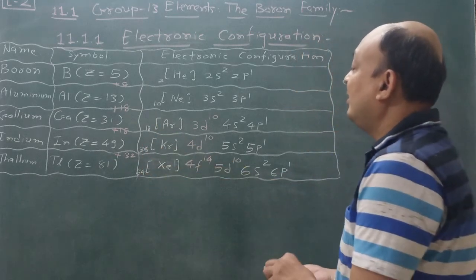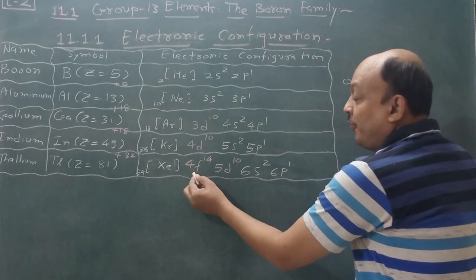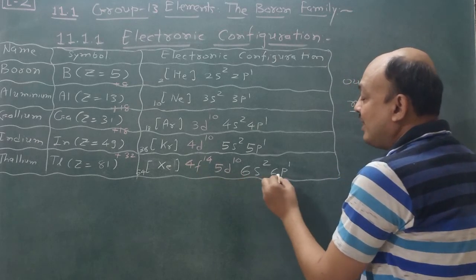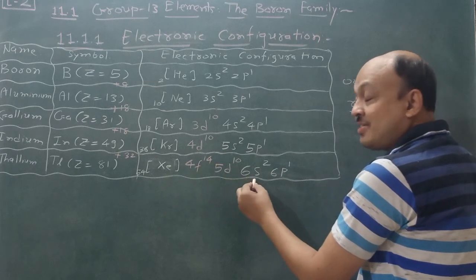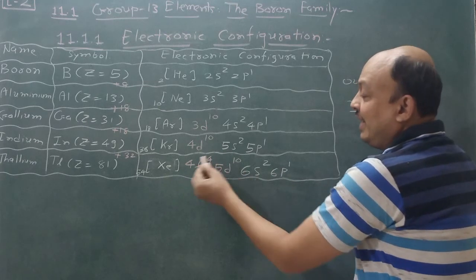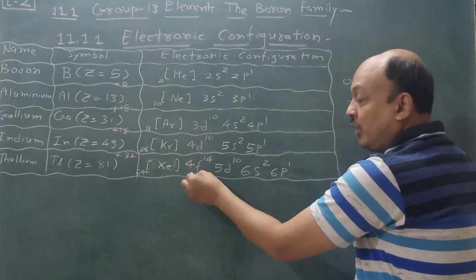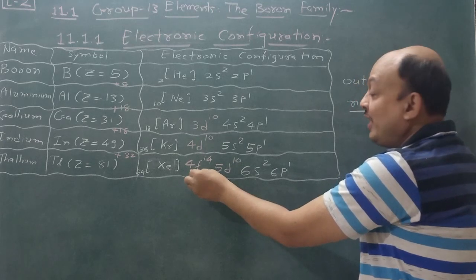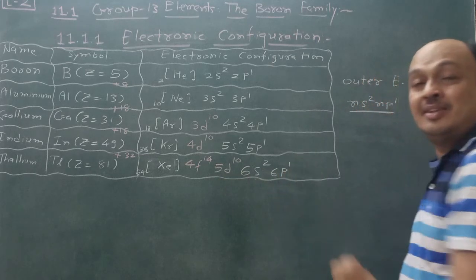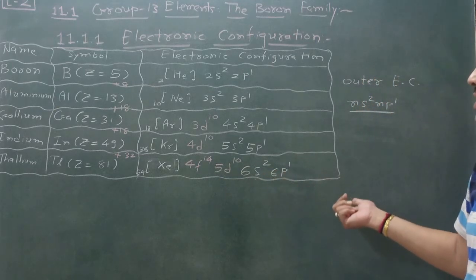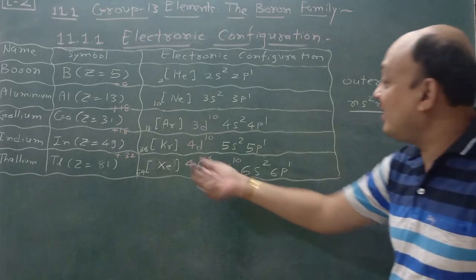Xe core. First of all, electrons enter 4f14, 5d10, 6s2 and 6p1. So first of all, electron enters 6s2. Okay, then it enters 4f14. If 4f14 is completely filled, then it enters 5d10 and then 6p1. So remember, this is the electronic configuration regarding thallium.